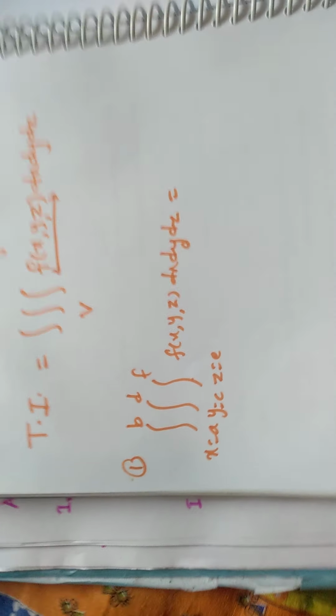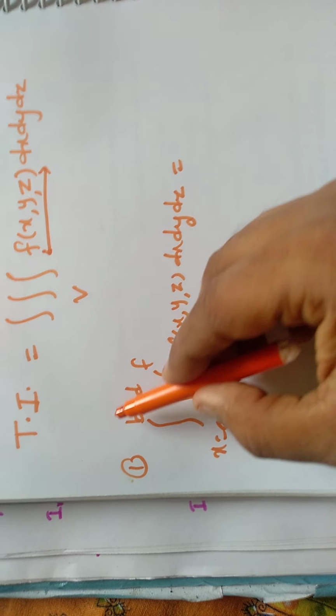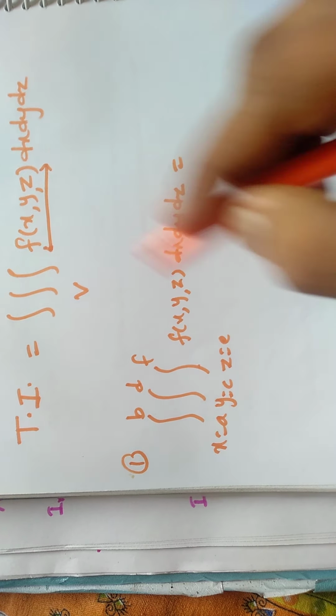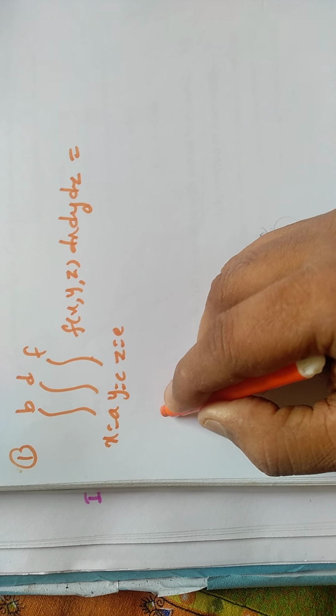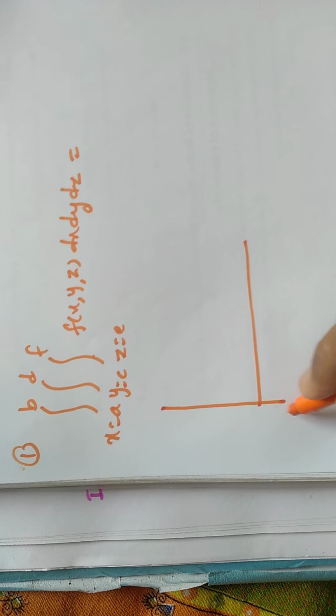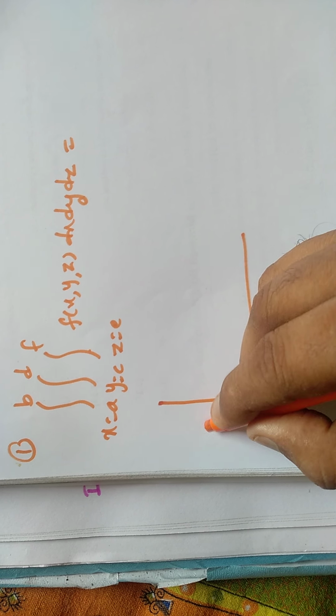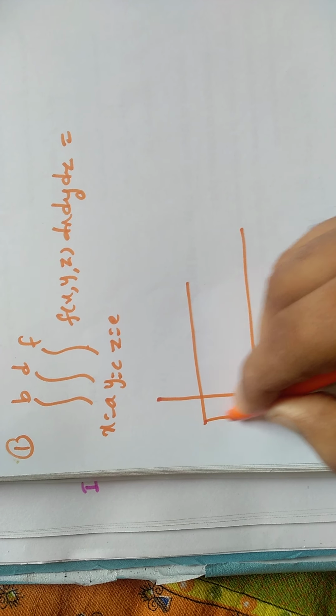F of x, y, z dx, dy, dz. Now you have to understand from the earlier discussion that if all the limits are constant, then the volume is bounded by a tetrahedron. So I draw one tetrahedron here.